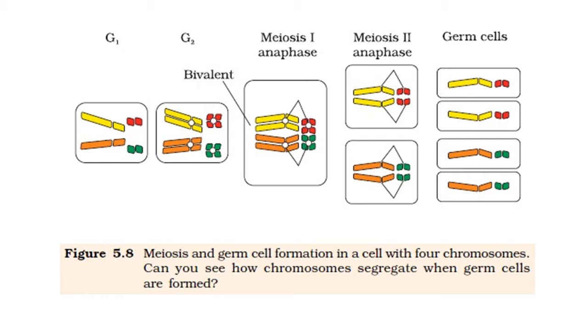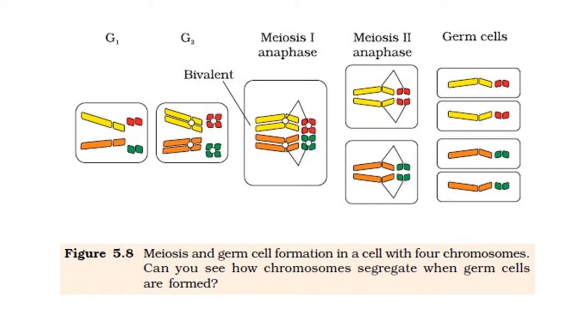During meiosis 2, anaphase, the chromosomes are again segregated, as you can see, from one cell. Actually when the 2 cell structure is formed, at that time they are segregated. In the first box you can see yellow and red color chromosome arrangement and their movement, and in the second box you can see orange and green color chromosomes.